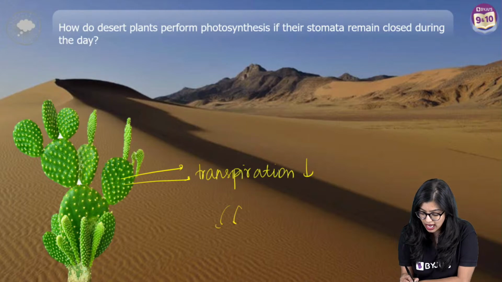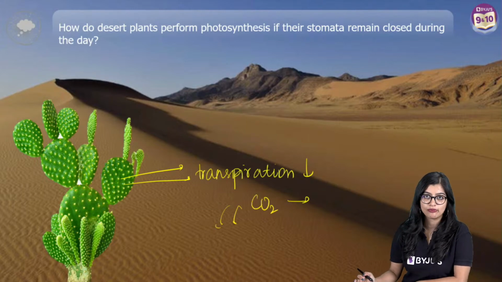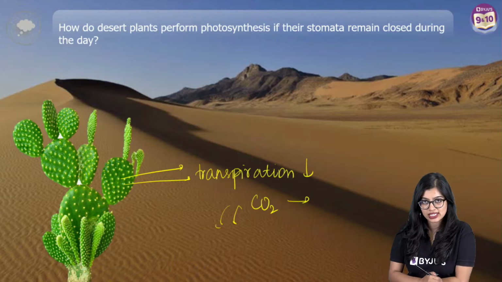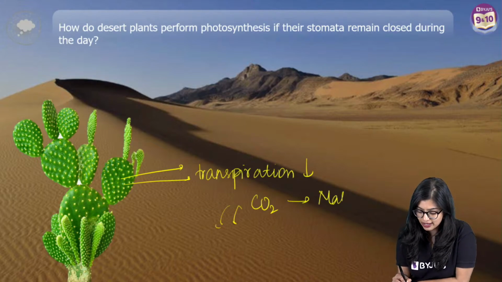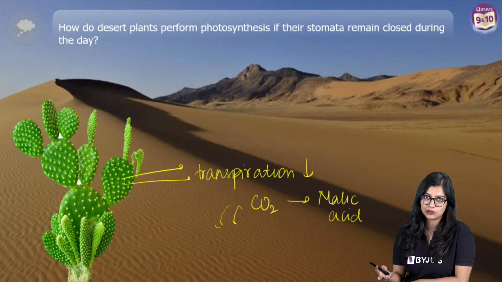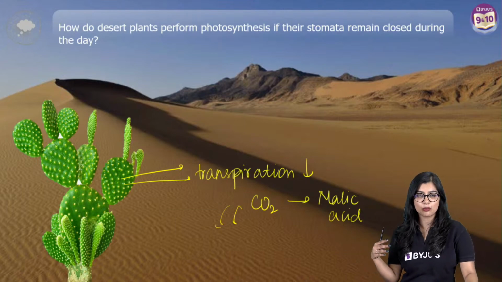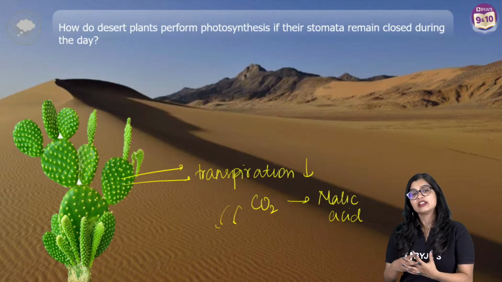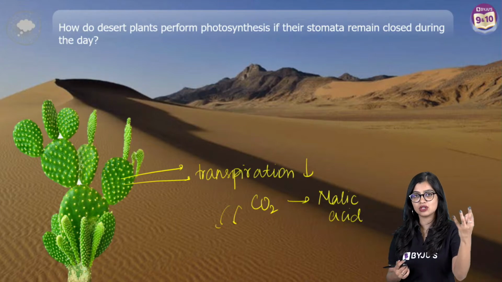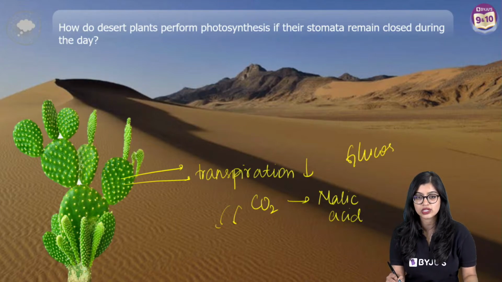Now, apart from that, we also see that during the nights, the stomata is open. So they take in the carbon dioxide, right? And they briefly store it in a different form. They take up the carbon dioxide and convert it to something called malic acid, or we call it malate also. So malate would also be another word that you come across. Yes. So they convert it into malate and store it. Then in the presence of sunlight, when they have the water, they will split the water, and then finally, of course, glucose is formed.